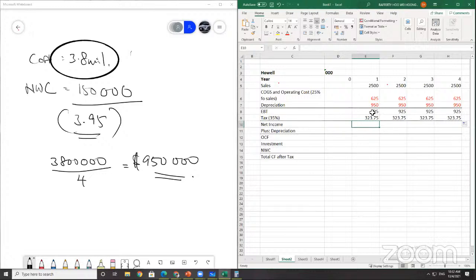Now with this you can calculate your net income. The net income is earnings before tax minus the tax. This is your tax, so it's going to be red color. You need to deduct this. Equals EBT minus the tax, 601.25, or $600,250. Add back your depreciation to get your OCF. Depreciation is 950. I told you the formula: OCF is net income plus depreciation. So add back together.